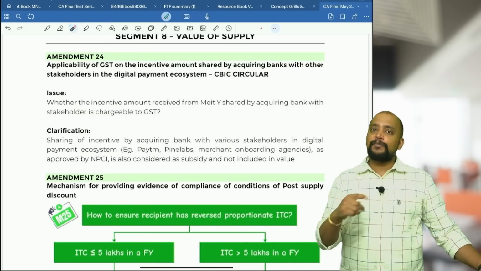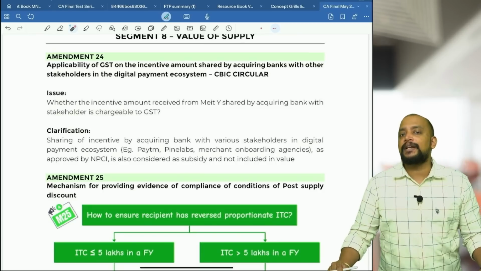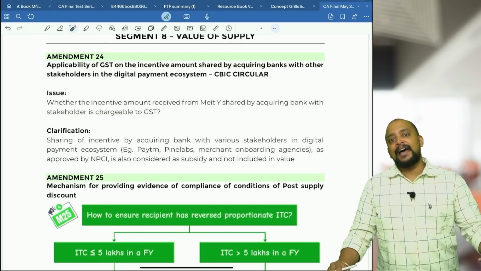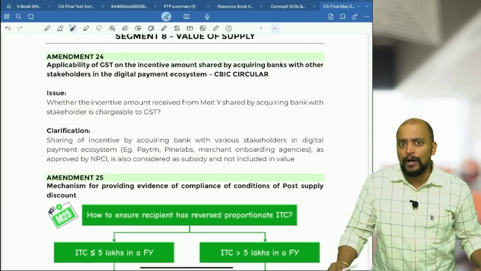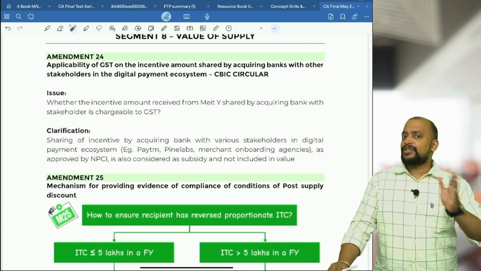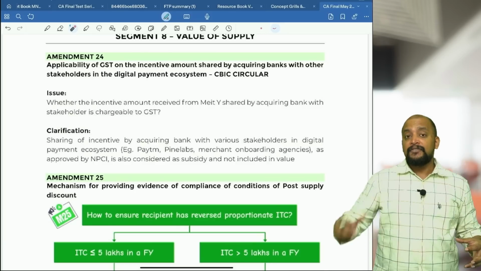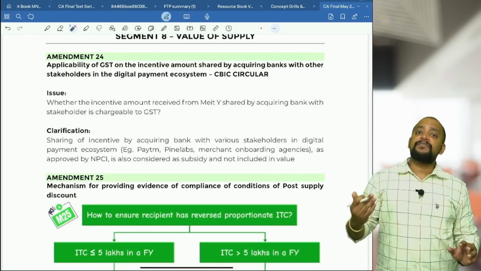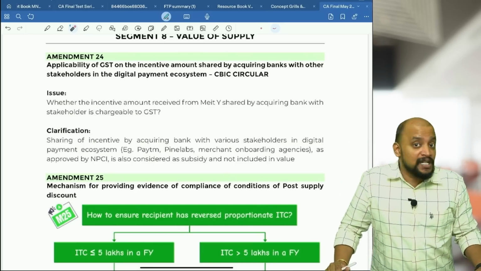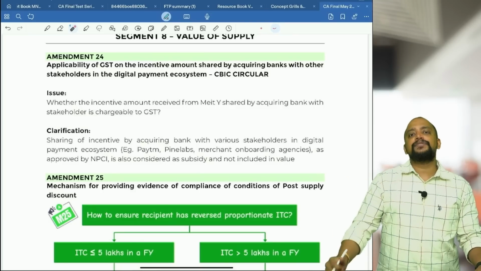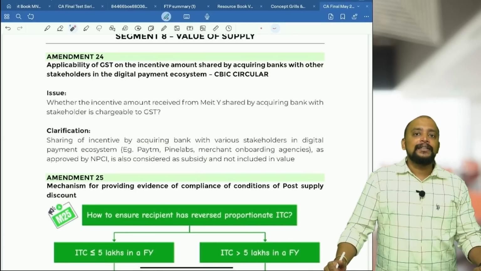Who are those others? Lot of people will be involved in this digital payment ecosystem like Pine Labs, Paytm. Lot of people are involved. For them also, they will be sharing this kind of incentives, whatever they got, that is the acquiring bank further sharing of incentives. Whether that further sharing of incentives also is treated as subsidy from government, and because of which it will not be included in the value. Exactly, that's where they gave a circular.